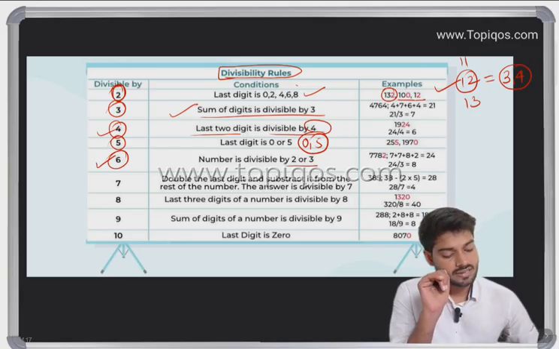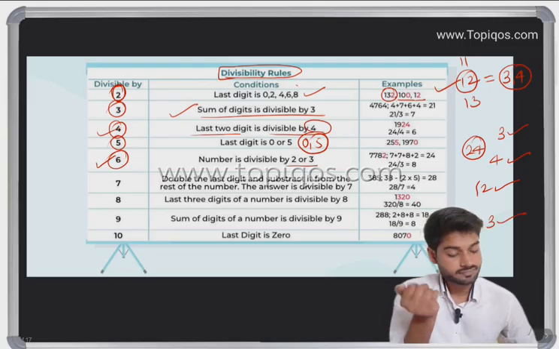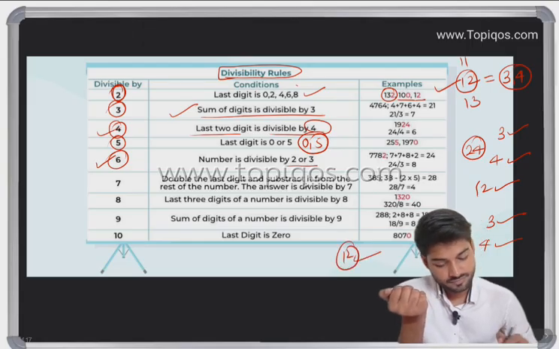So for example, we'll take 24. Yes, 24 is divided by 3. Yes, it is divided by 4. So is it divided by 12? Yes. Let me take 36. Divided by 3? Yes. Divided by 4? 4 9s are 36. Would it be divided by 12? Yes.